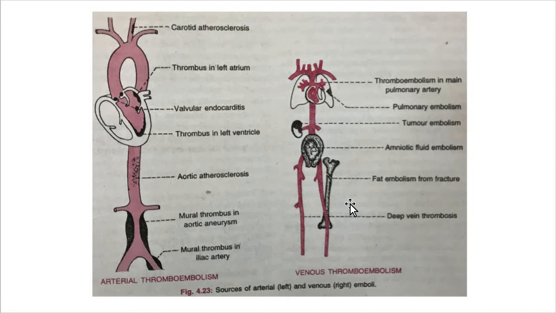Now the particles of bone, or the fats, or whatever blood cells, form such a kind of embolism. After that, these are the deep vein thrombosis. Here you can see the deep vein thrombosis. So this is the venous thromboembolism.